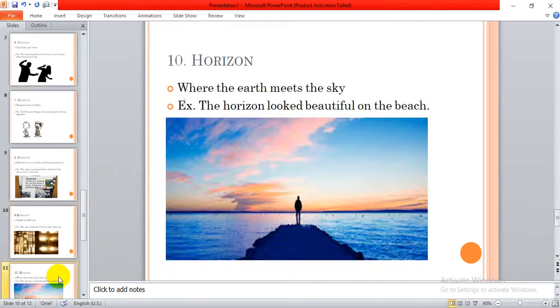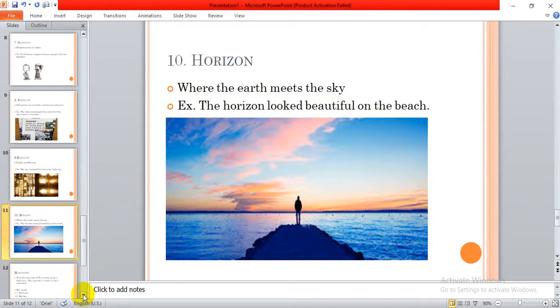Next we have the word horizon. What's a horizon? You see this area here between the water and the sky, or between the earth and the sky? We call this line over here the horizon. It's where the earth meets the sky. Here's the sky, here's the earth. Where do they meet? At this line over here, the horizon. The horizon looked beautiful on the beach. Oh yes, it does.